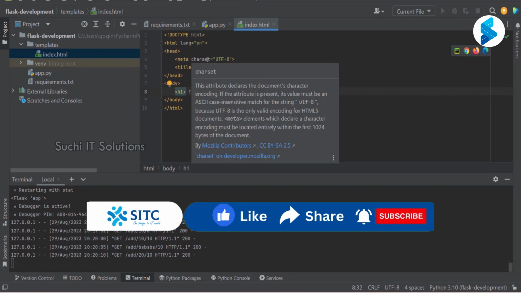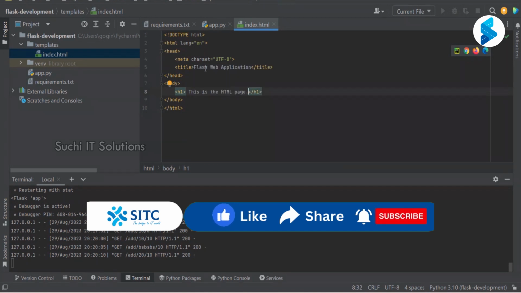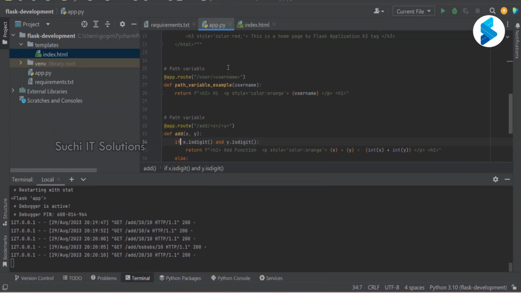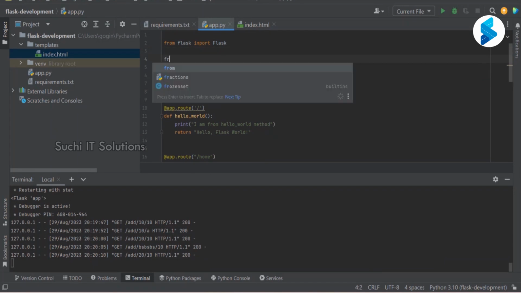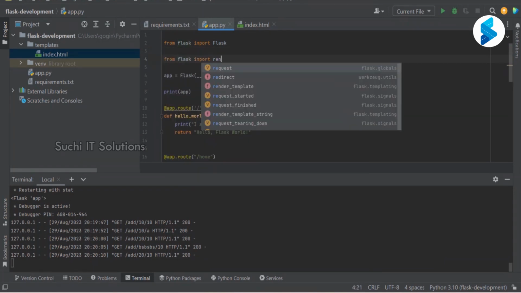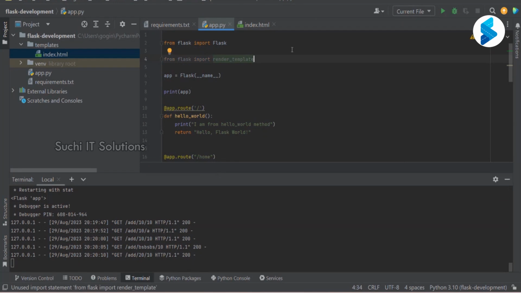Now what I'm going to do here is in my Flask, let me go back to my application. From Flask, there is another function which we need. From Flask import render_template, which means this render_template function looks at a folder. Do I have a folder called templates?